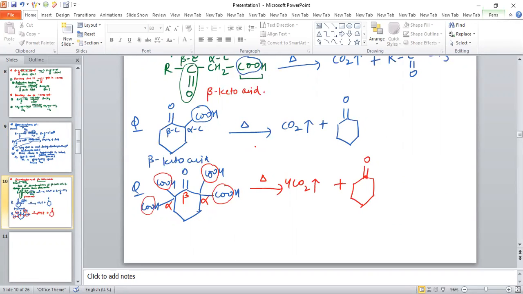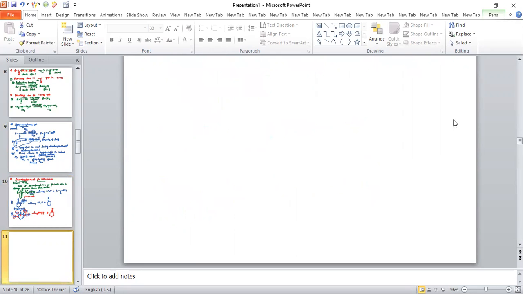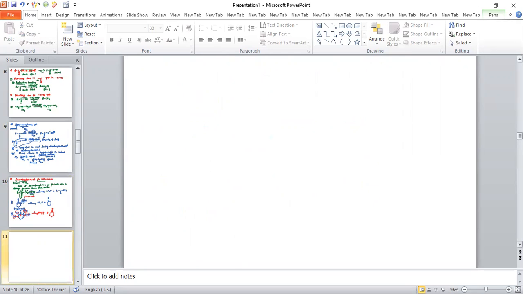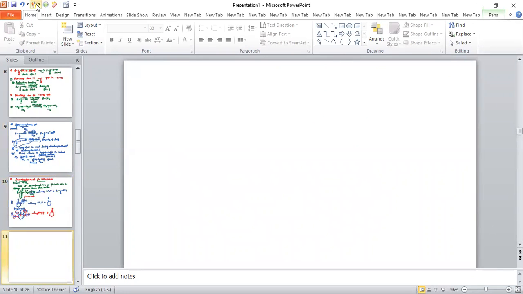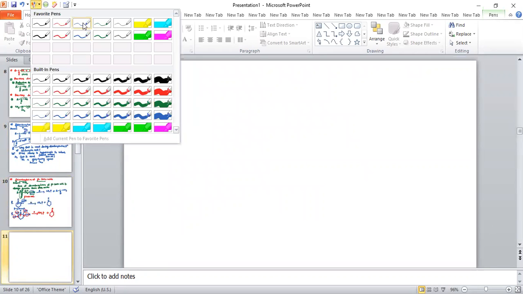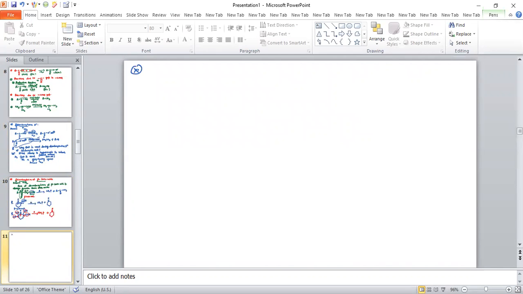There is one more reaction related to the carboxylic acid, which is Kolbe electrolysis. So what happens in Kolbe electrolysis?